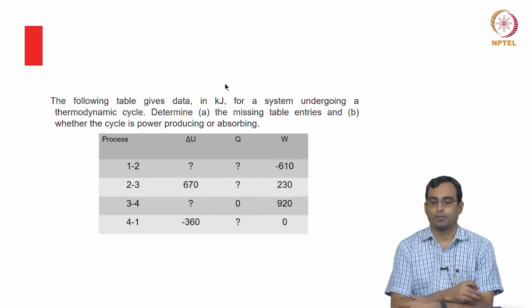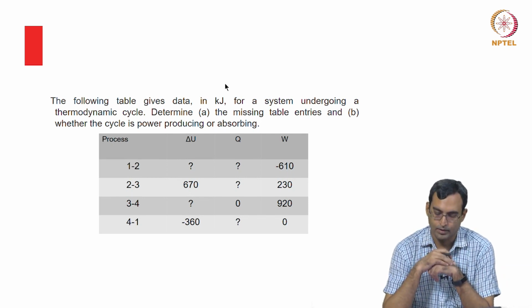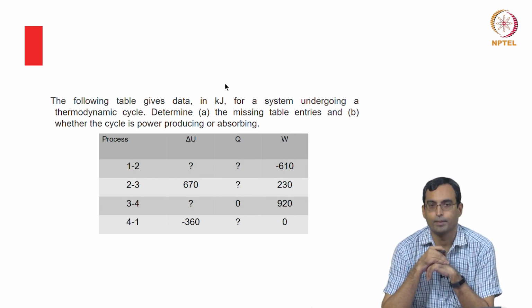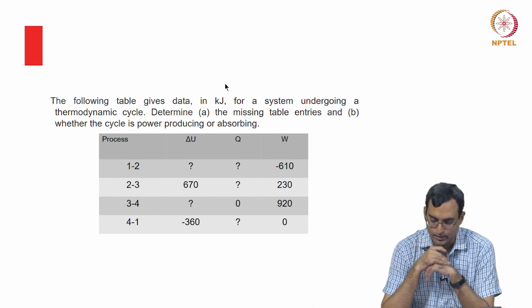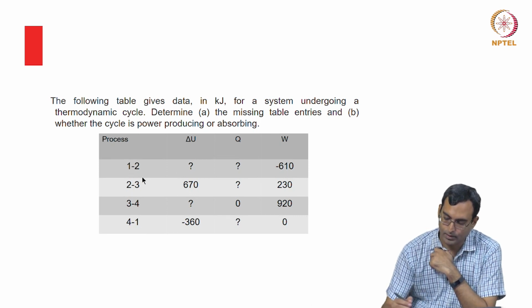Here is a problem on the first law. It says the following table gives data in kilojoules for a system undergoing a thermodynamic cycle. We are asked to determine the missing table entries and whether the cycle is power producing or absorbing. So, there is some cycle which consists of 4 processes. So, we are given each of those processes.